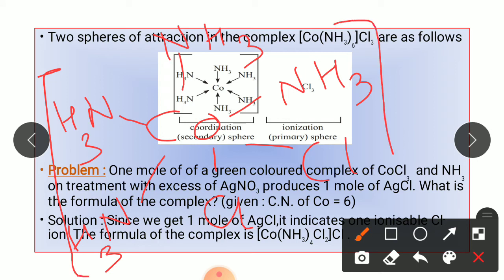Now since it is giving only 1 mole of AgCl, out of 3 chlorides, 1 chloride is outside the square bracket, that is, it is ionizable. And since the coordination number of cobalt is 6, it will have octahedral structure.